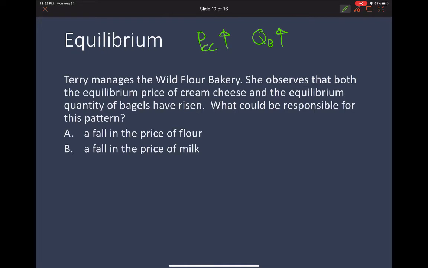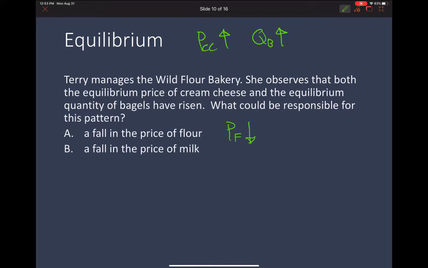So let's first look at what happens when there is a fall in the price of flour. Okay, I'm going to work you through the thought process that you should use when solving these types of problems. How do we actually use the model? So the first question when we have two different markets here is what market would a fall in the price of flour affect directly?